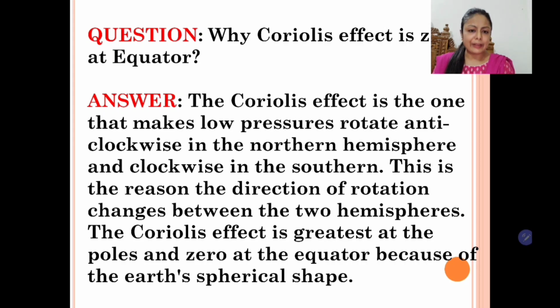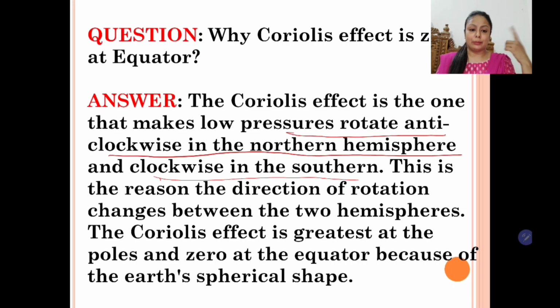The Coriolis effect is what makes low pressure rotate anti-clockwise in the northern hemisphere and clockwise in the southern hemisphere. This is the reason the direction of rotation changes between the two hemispheres.